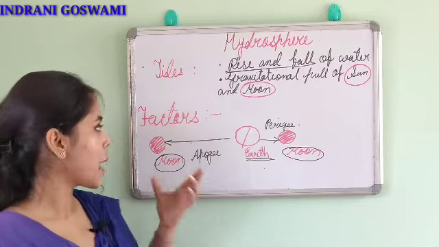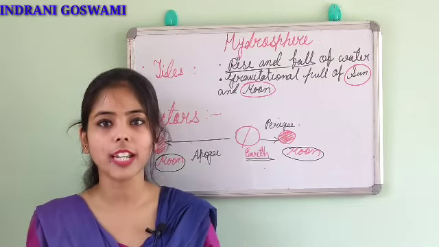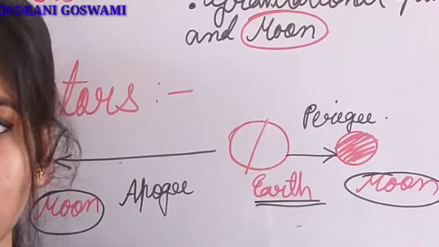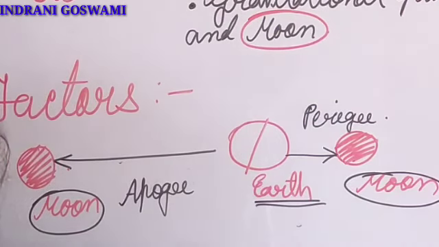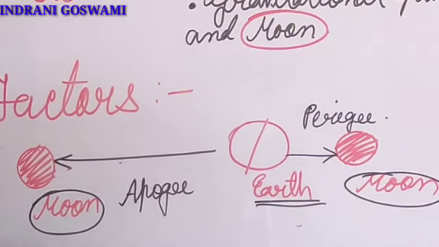Now here, before starting this factor, we need to know one important piece of information, that is apogee and perigee. What is that? Earth generally revolves from west to east. We already learnt in the rotation and revolution chapter that earth revolves and rotates from west to east, right?